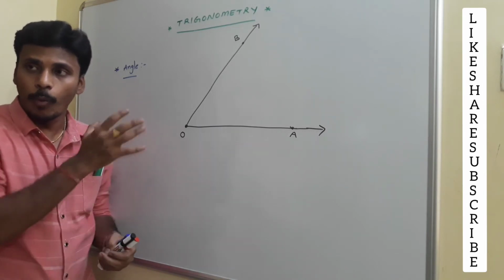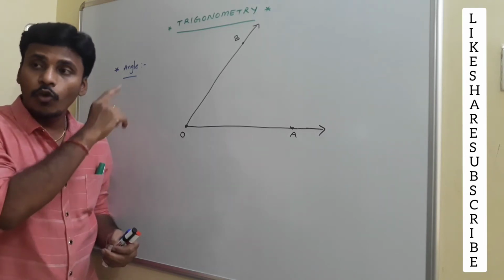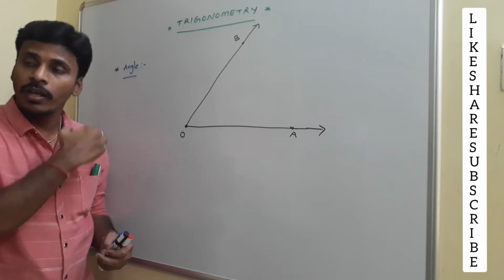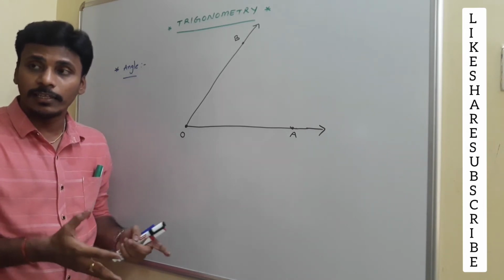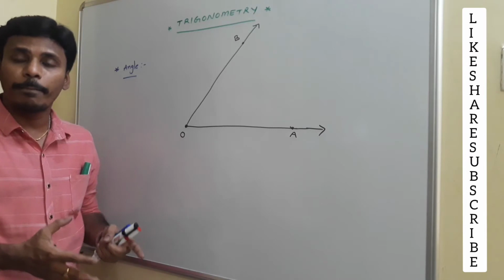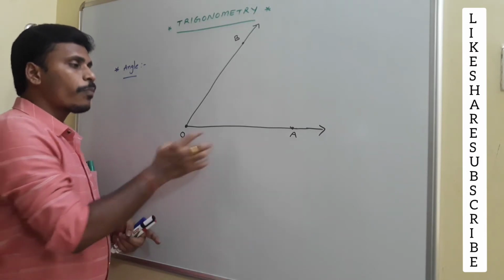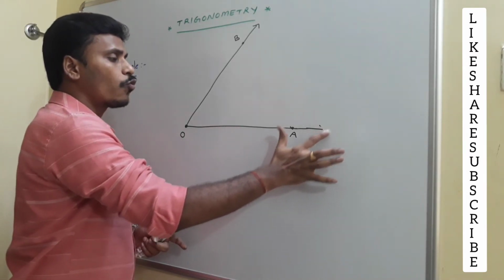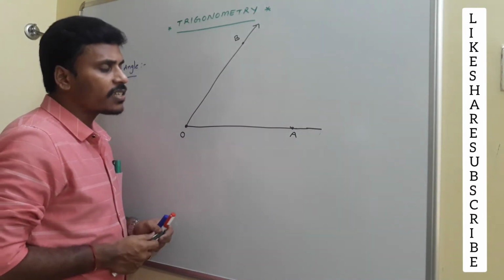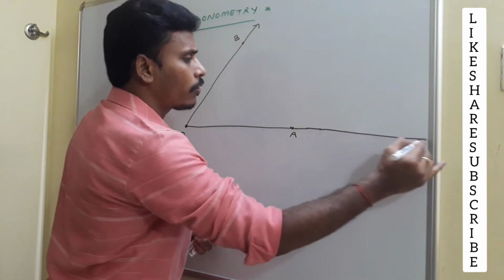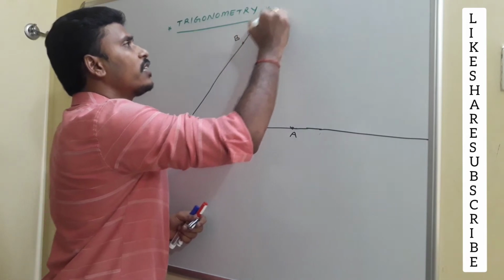Board is a part of the plane. If you extend the board or this wall in all four directions endlessly, it becomes a plane. In the same pattern, a ray also won't start anywhere and won't stop anywhere. It extends endlessly in this direction, and it extends endlessly in this direction.